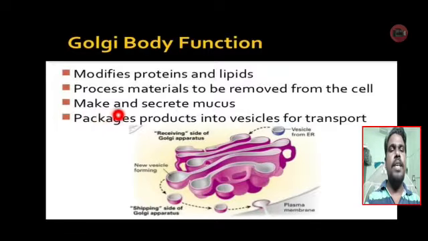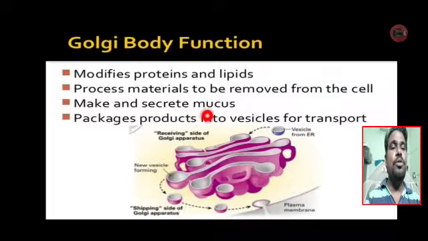Next, it makes and secretes mucus. Mucus is a slurry substance. Generally, mucus is present in our esophagus, food pipe. It usually improves the movement of food materials or any other substances.